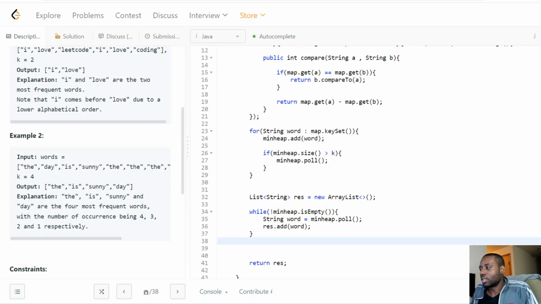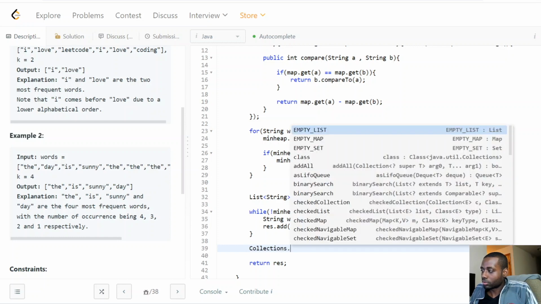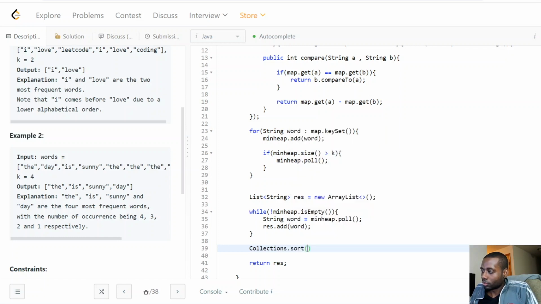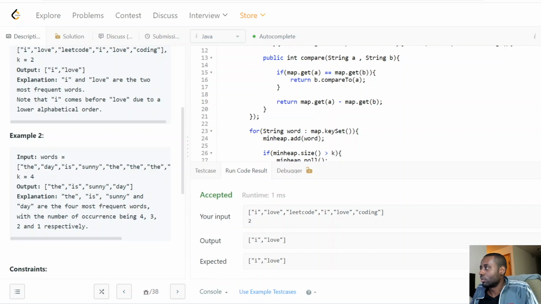They'll be the last to be taken out of the min heap, right? Because that's why we have a min heap, guys, right? The most frequent words will be the last ones to be taken out, right? So that's why we have that, guys, right? We have two collections that sort. Right, we're going to sort the results, guys, right? And then we can return the result to our caller. Let's see if everything's all right.